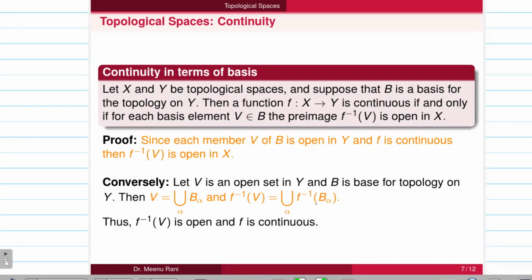It is given that the pre-image of each basis element of B is open. So f inverse B alphas are open. So it is a union of open sets, which is also open. This implies f inverse V is an open set. So if V is an open set in Y, then its pre-image is open in X. So this implies that f is a continuous function.